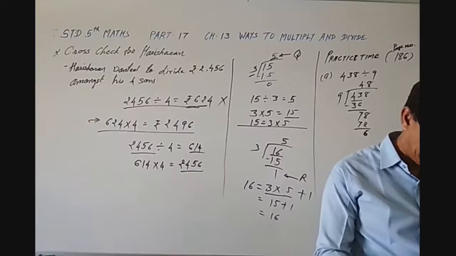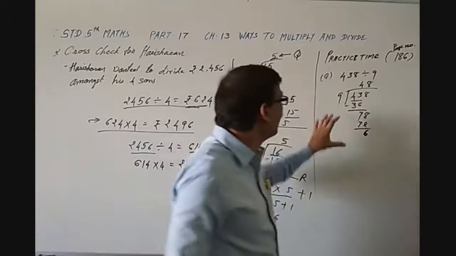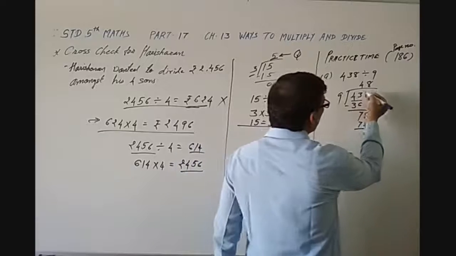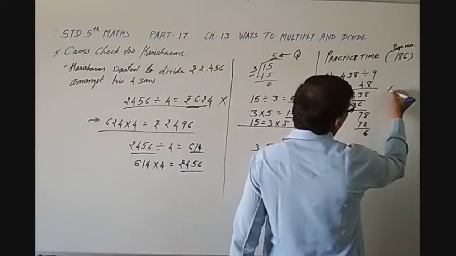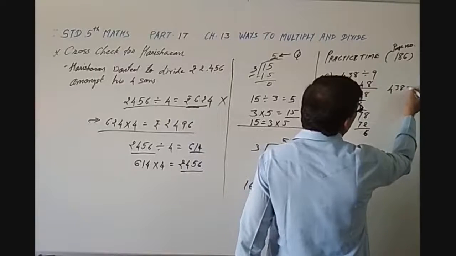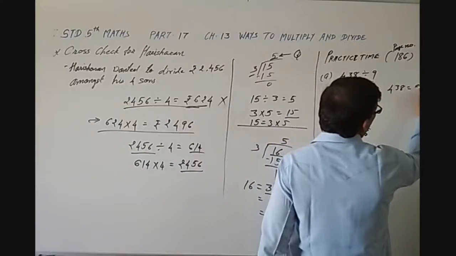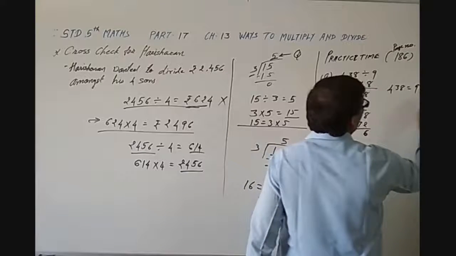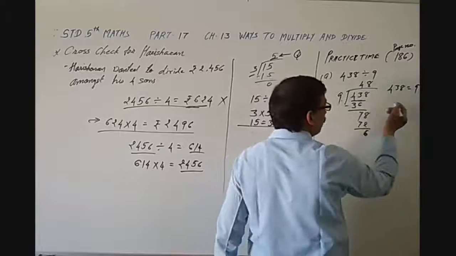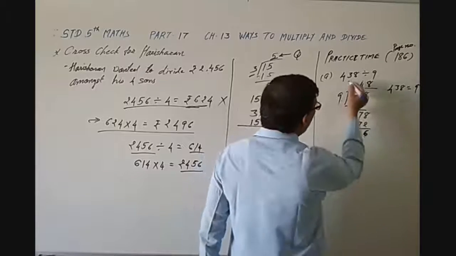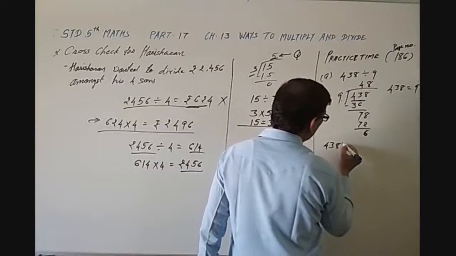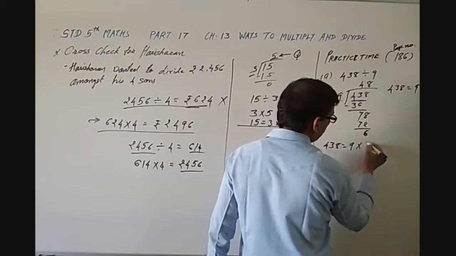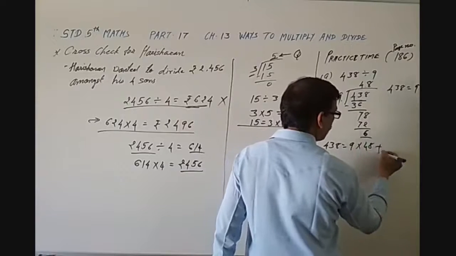Isn't it? For that, see how we can go for the cross checking. Then what we should do, see the number 438 is equal to 9 multiplied by 48 plus this remainder 6. So let me write over here. 438 is equal to 9 multiplied by 48, and the remainder is 6.